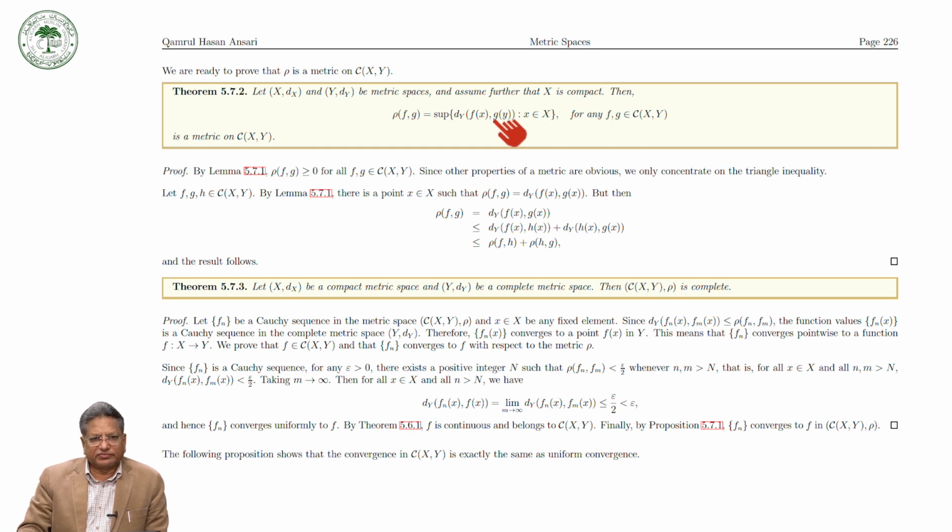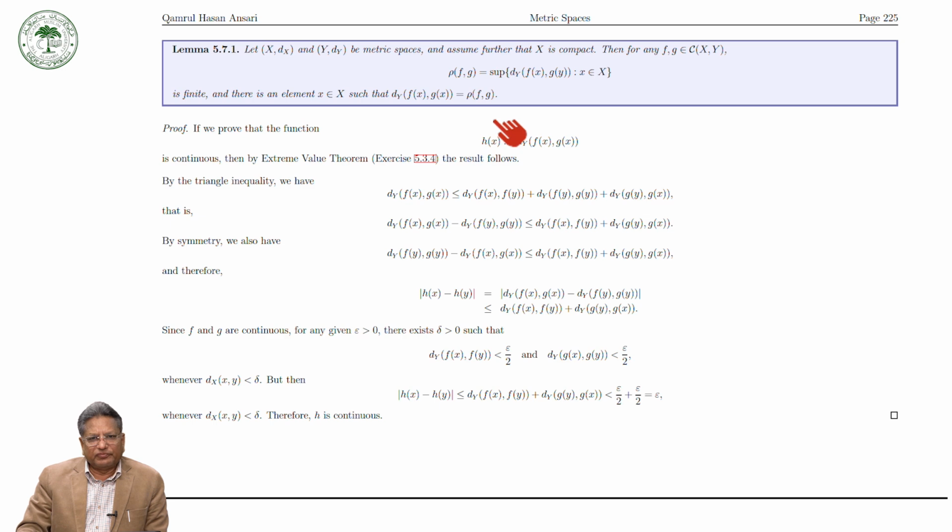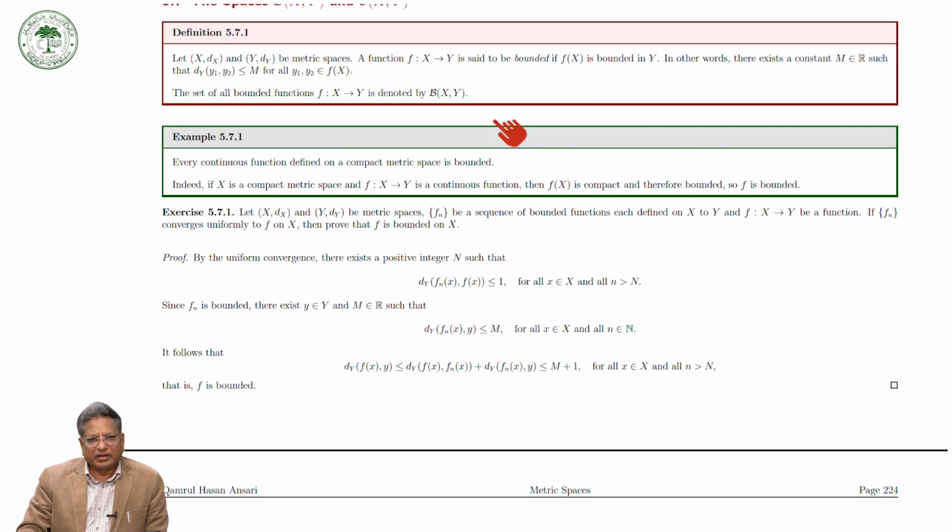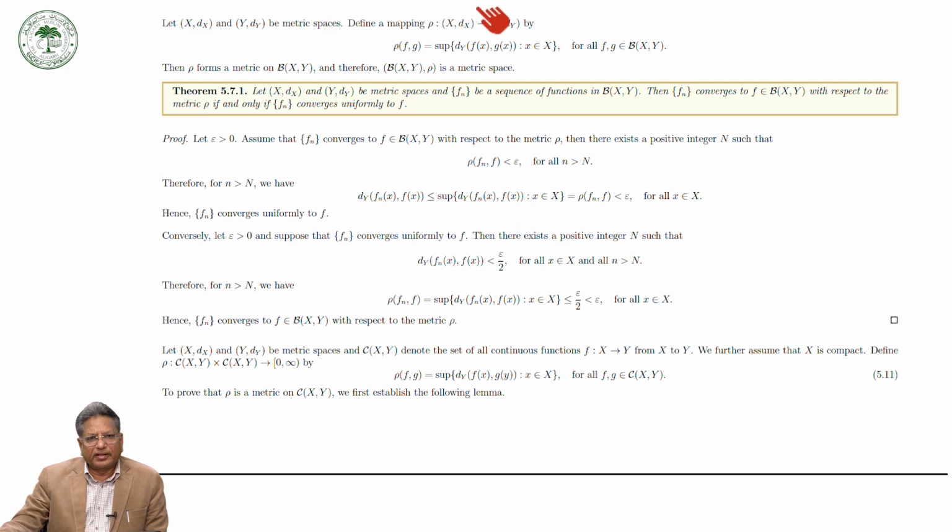But as we have seen before, we can define a metric on B(X,Y) in the same way, rho(f,g) equal to the supremum of this one. But here X may not be bounded.